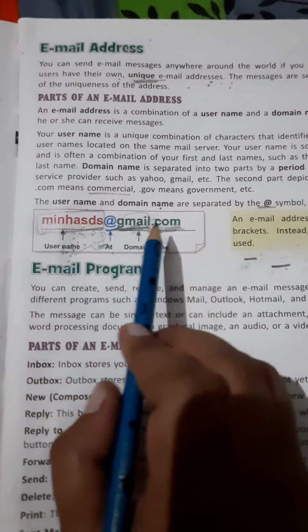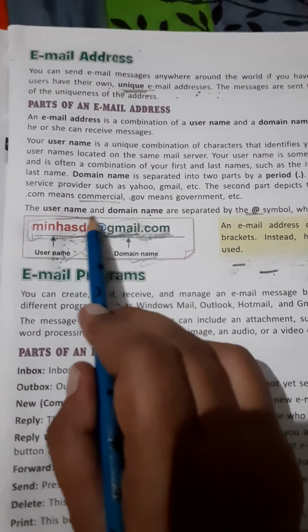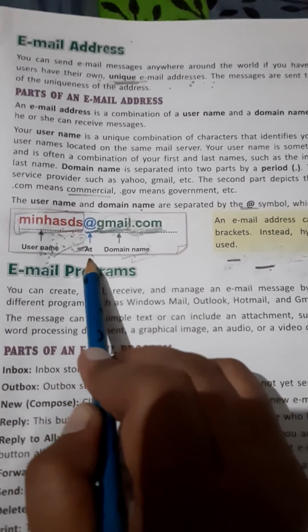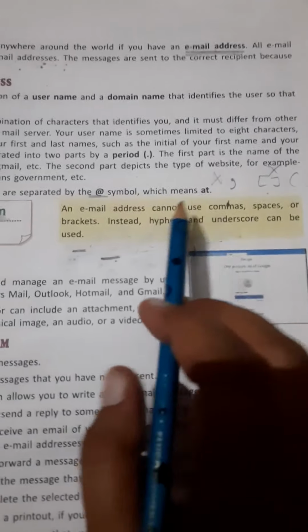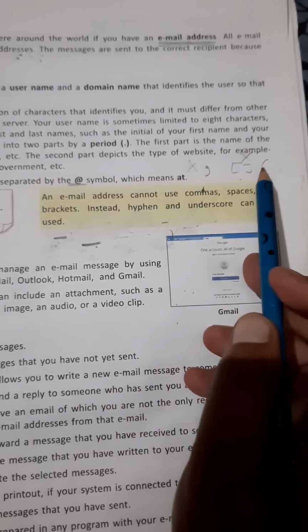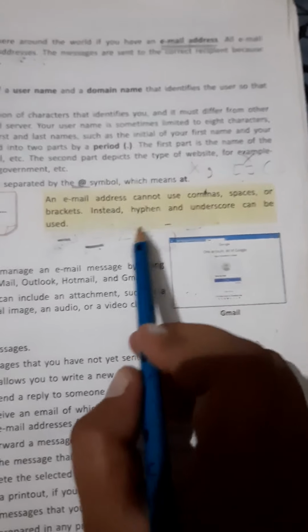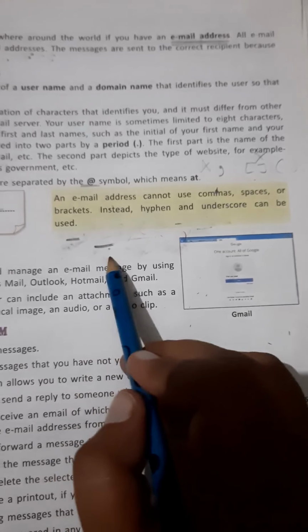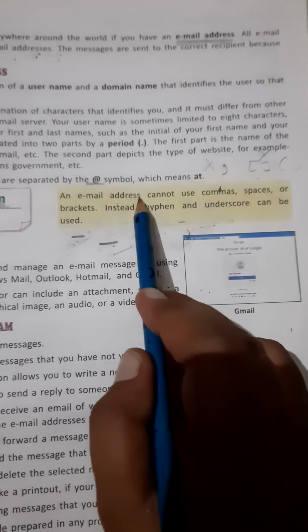So username and domain name are separated by a symbol which means @. Next point is we cannot use comma, brackets and spaces in an email address, but we can use hyphen and underscore in an email address.